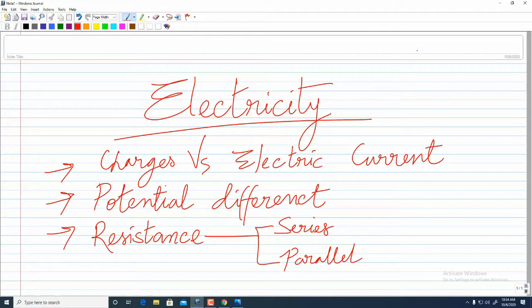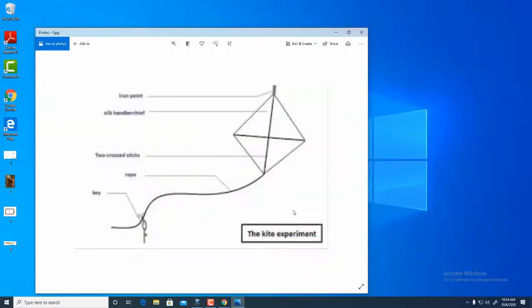So before beginning the chapter, let's see the history which electricity is having. It's having a very wide history. About in the year 1752, a great scientist, Benjamin Franklin, was supposed to have experienced this electric current for the first time and noted down the experimental activity for giving the actual presence of electric current.